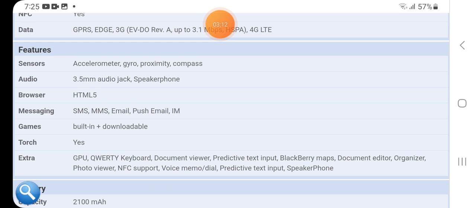For features, the sensors include accelerometer, gyro, proximity and compass. It has a 3.5 mm audio jack, speakerphone, HTML5 browser, and messaging via SMS, MMS, email, push mail and IM. Games are built-in plus downloadable, with torch, GPU, QWERTY keyboard, document viewer, predictive text input, BlackBerry Maps, document editor, organizer, photo viewer, NFC support, voice memo, voice dial, and speakerphone.